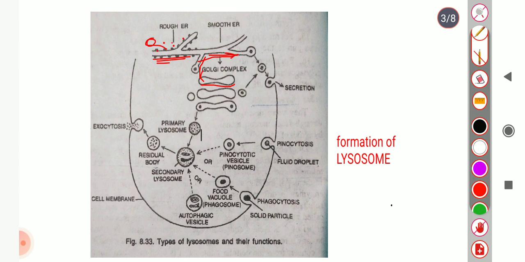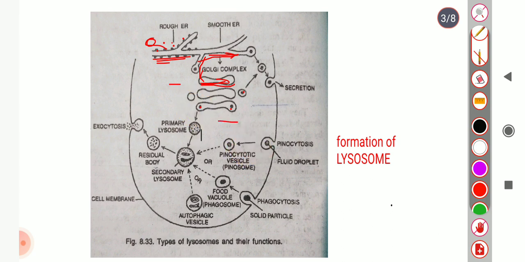Inside the Golgi complex, the precursors are changed into enzymes, and the enzymes are then packed in larger vesicles which are pinched off from the maturing phase. The Golgi complex contains two phases, cis phase and trans phase.